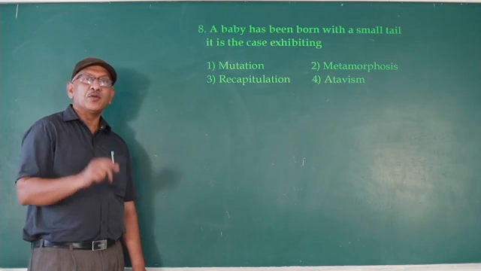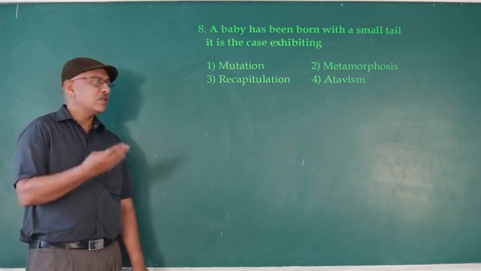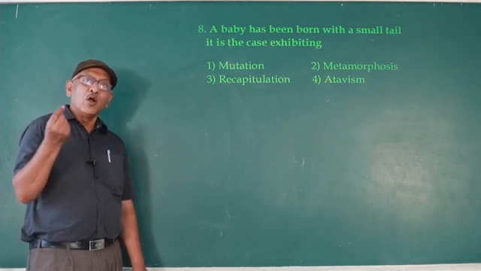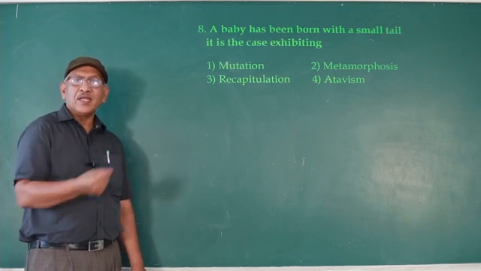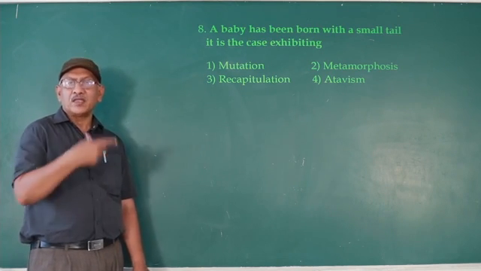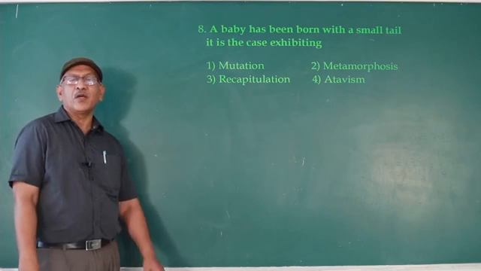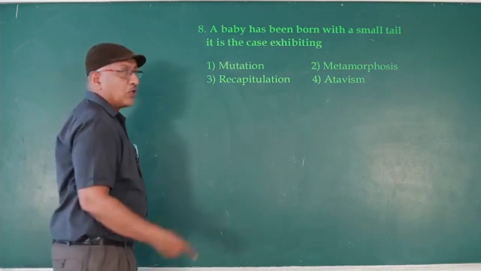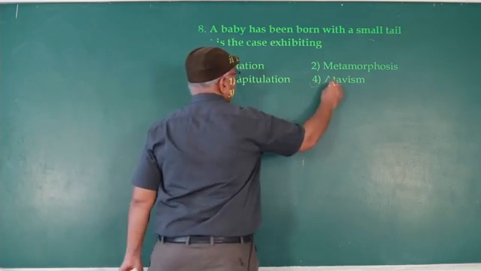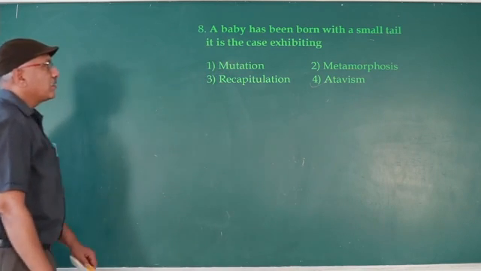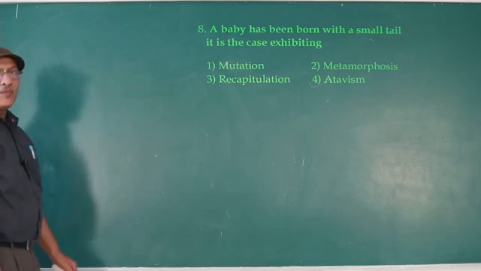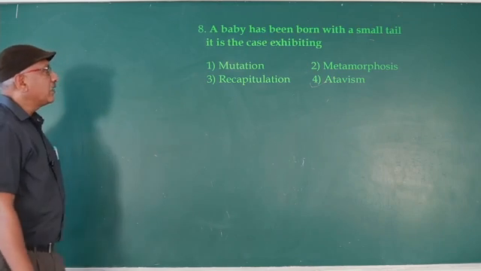Human beings have only 2 mammary glands. But some human babies are born with many teats on the ventral surface of the thorax and abdomen. Multiple mammae are known as atavism. The sudden appearance of an ancestral character in a prominent condition is known as atavism.